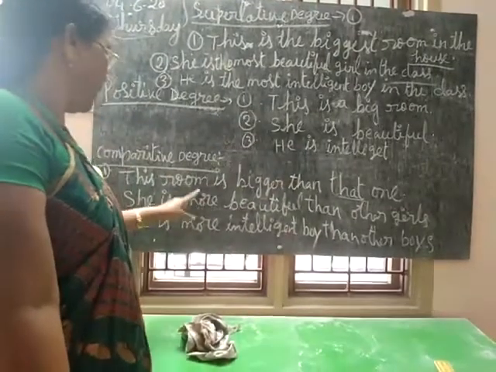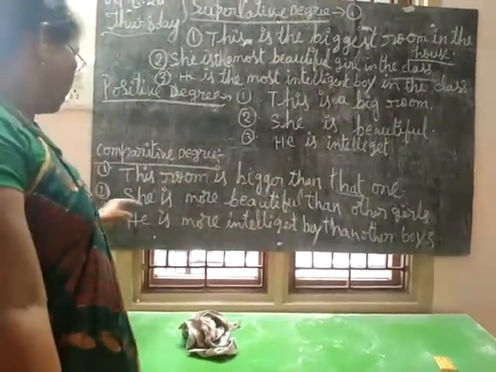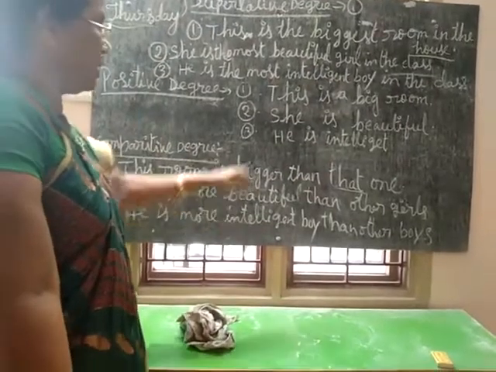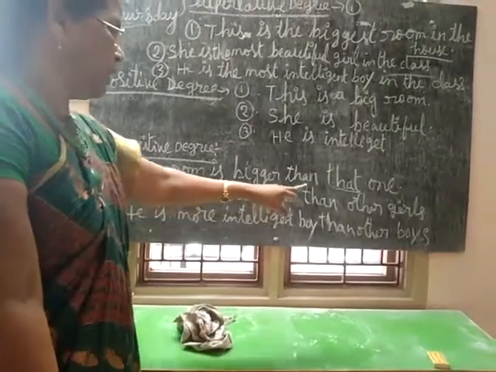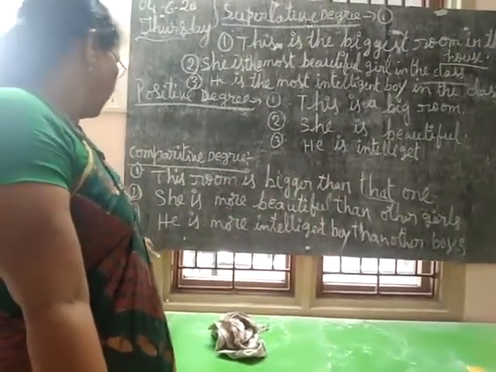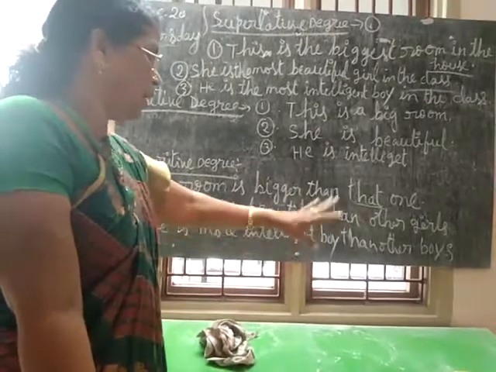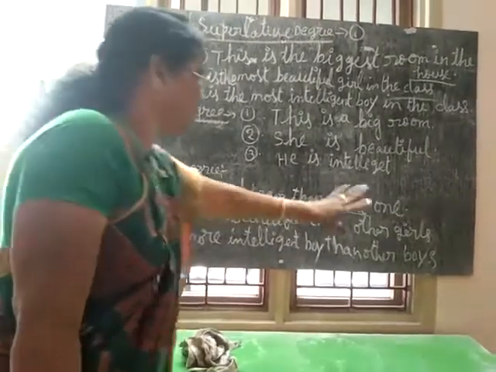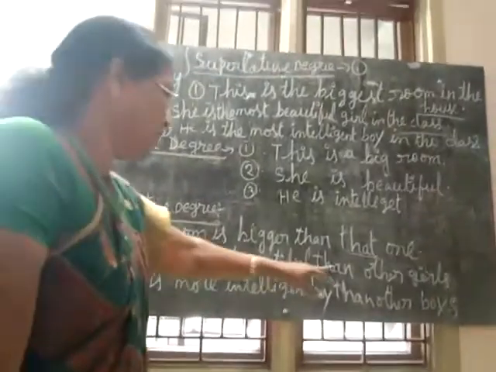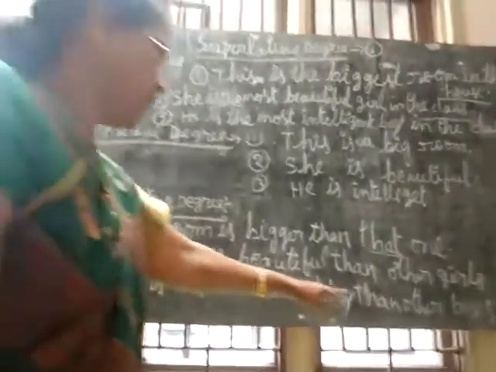She is more beautiful than other girls. He is more intelligent boy than other boys.